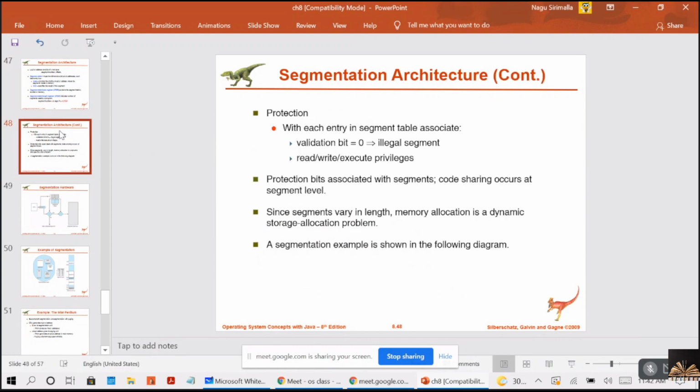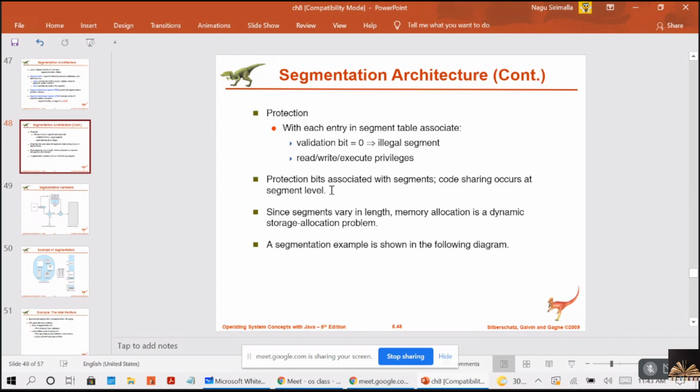This is about the segmentation architecture. Now, how it is going to protect is with each entry in the segment table, associate a validation bit. If the bit is 0, it is an illegal segment, right? And you can also give the privileges for the data, right? You can give read access to the segment, or you can give write access to the segment, or you can give execute privileges, right? And here the protection bits are associated with the segments, that is, code sharing occurs at the segment level,